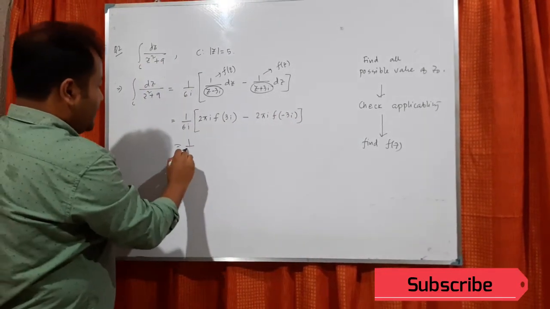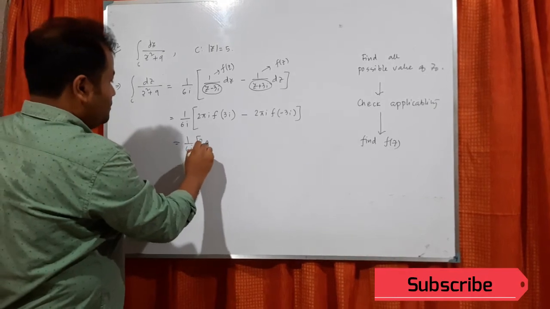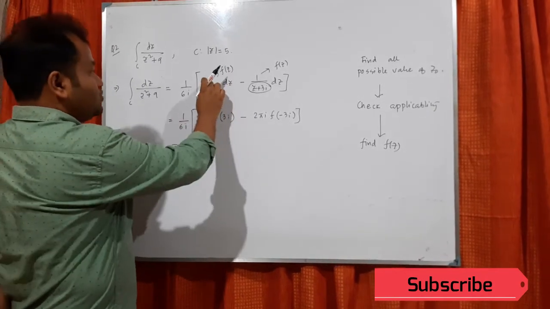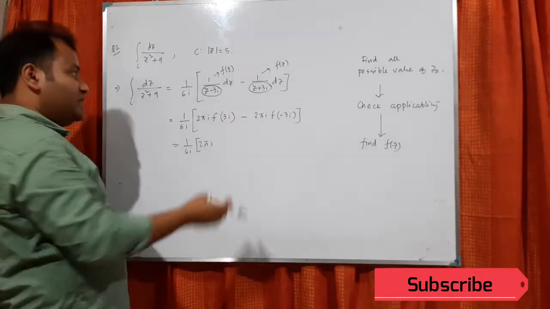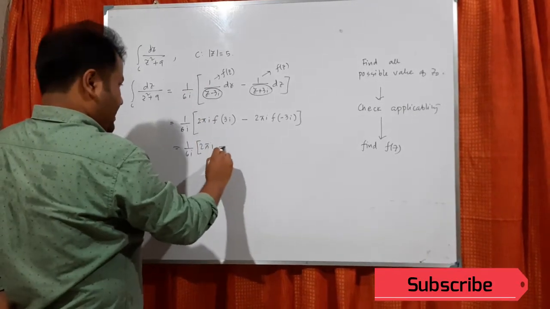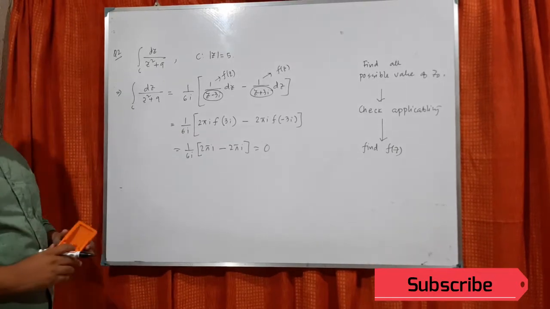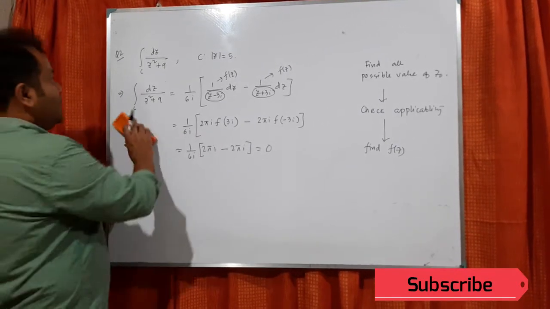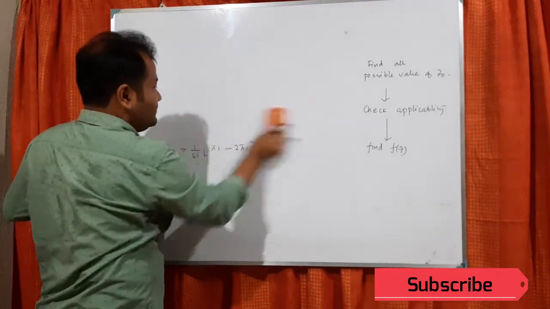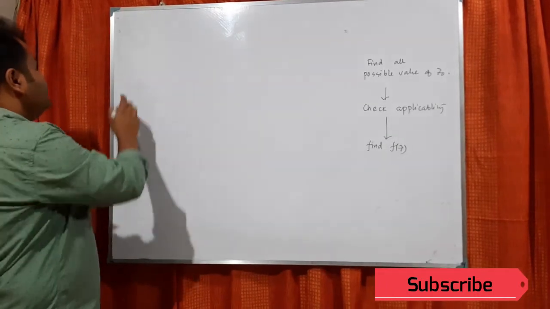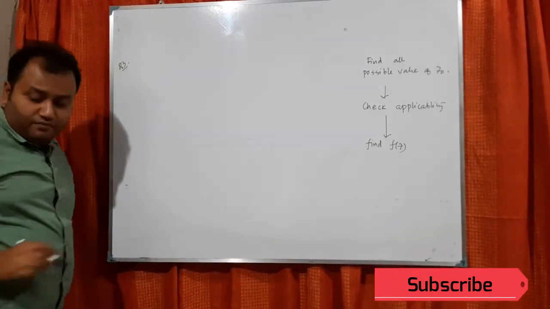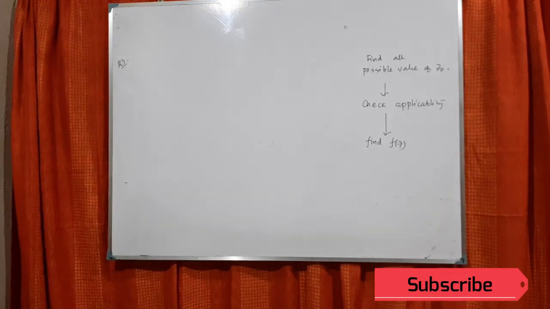So now 1 by 6i 2 pi I f of z is 1. So whatever z value you give, it will give you 1. So 2 pi I, here also the same case. So you get 0. Okay. So I think you can understand this case. Now let me do the last problem so that you can get a full understanding of this one.